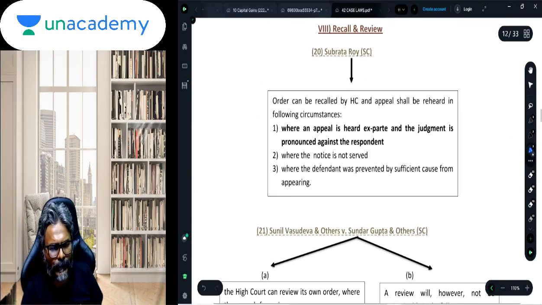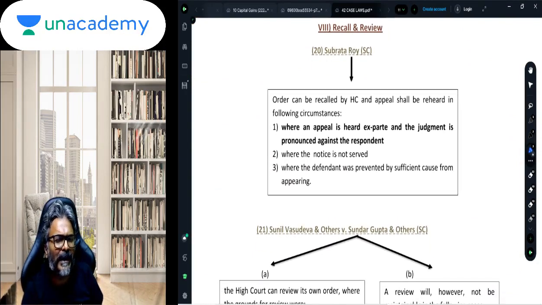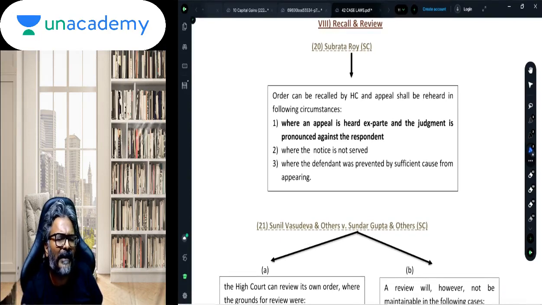Recall and review, students. Now Subrato Roy, I think I just told you about this, that the recall can be made only when this is an ex parte order. But in the case where the High Court has heard the junior counsel of the SSC, unfortunately on that day of the hearing, the senior counsel of the SSC could not get themselves present.